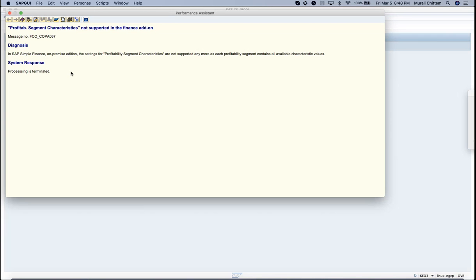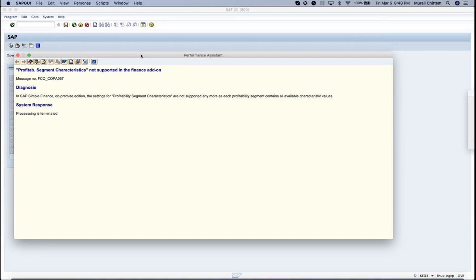If you see the diagnosis, in SAP Simple Finance on-premise edition, the settings for profitability segment characteristics are not supported anymore, as each profitability segment contains all available characteristic values. Processing is terminated. For example, if you already have costing-based COPA activated, then you have done some other thing in S4HANA, at that time you can see those segments, but not after activating S4HANA.